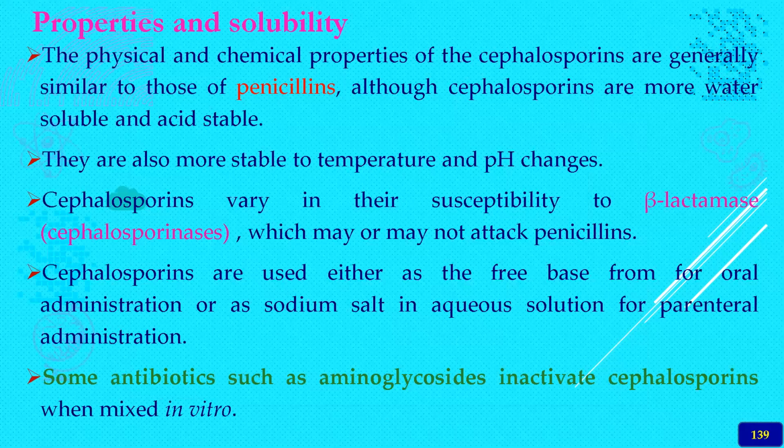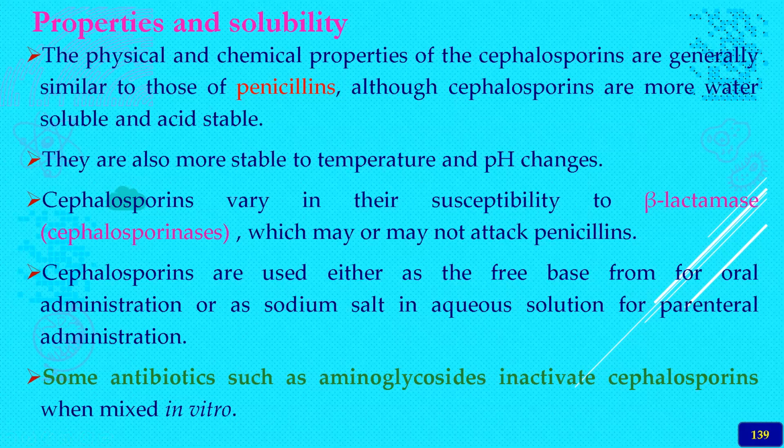And coming to the general properties of the cephalosporins, it is usually related to penicillins, very similar to the penicillins, but the cephalosporins are more water soluble and acid soluble, whereas a few of the penicillins are not water soluble. So they are usually more stable to temperature and pH changes, whereas the penicillins are not.